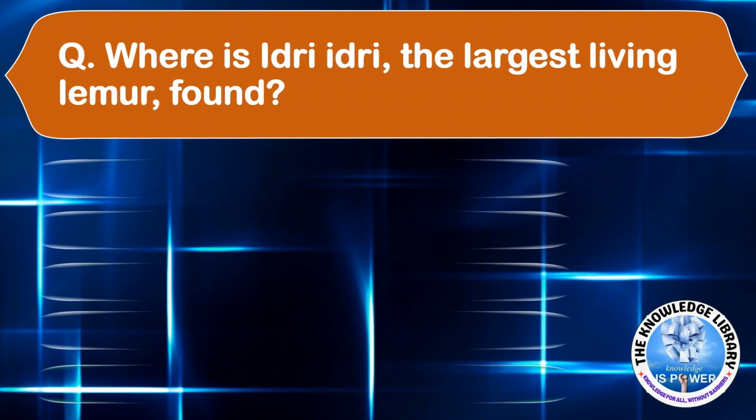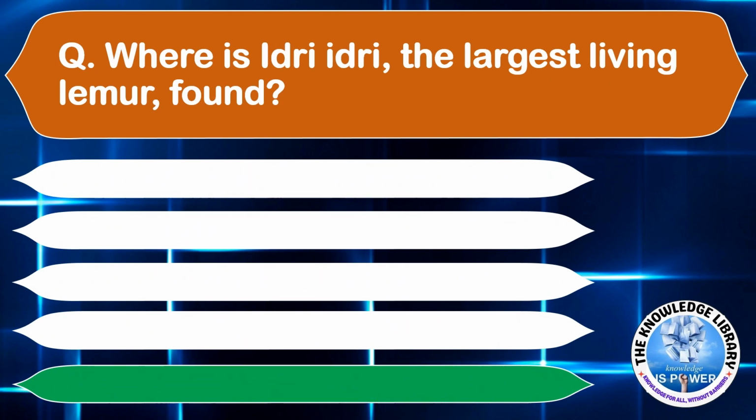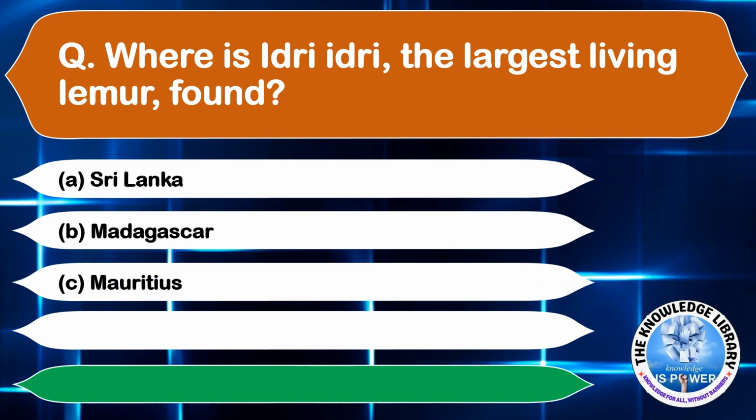Where is the Indri, the largest living lemur, found? Option A, Sri Lanka. Option B, Madagascar. Option C, Mauritius. And option D, India. The correct answer is option B, Madagascar. Moving on to the next question.